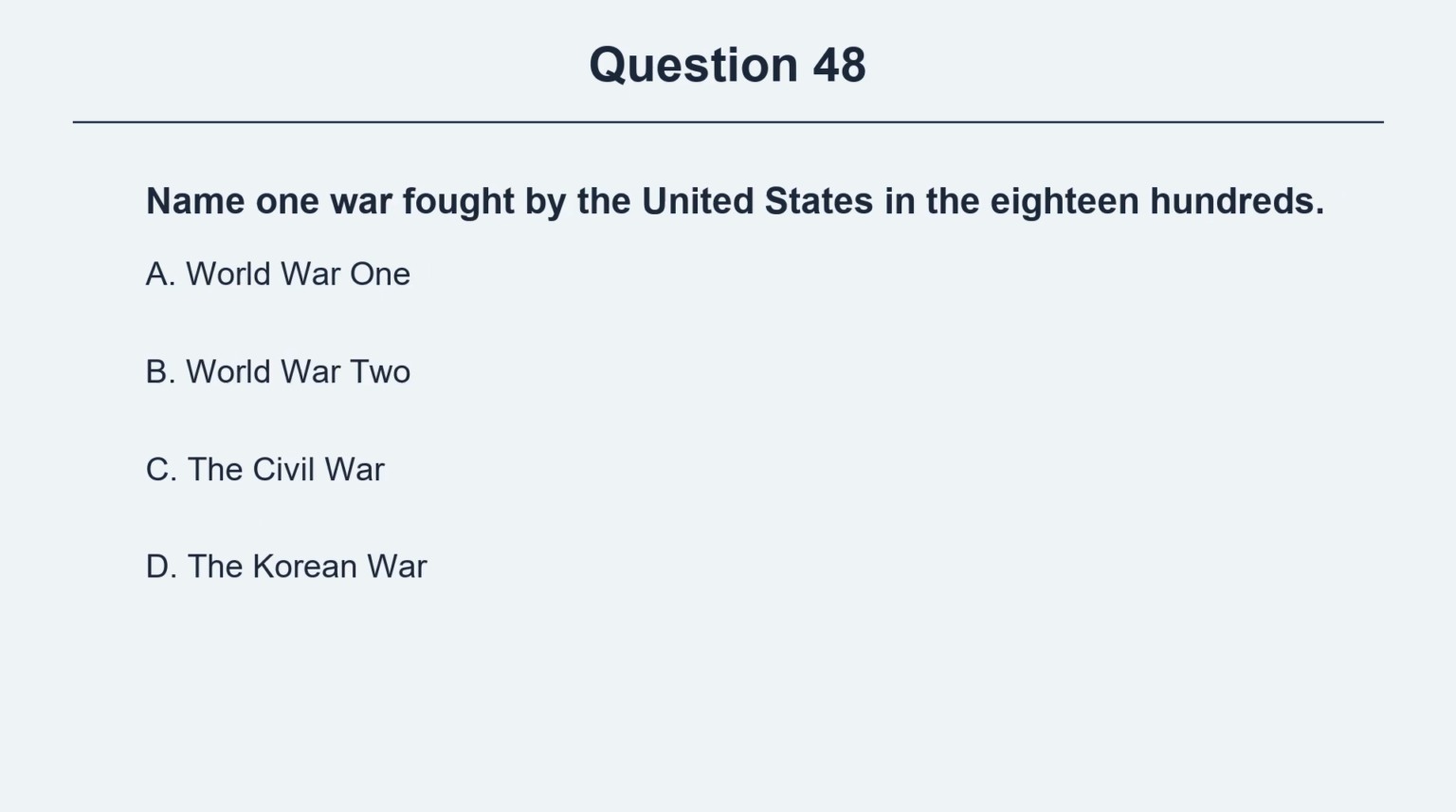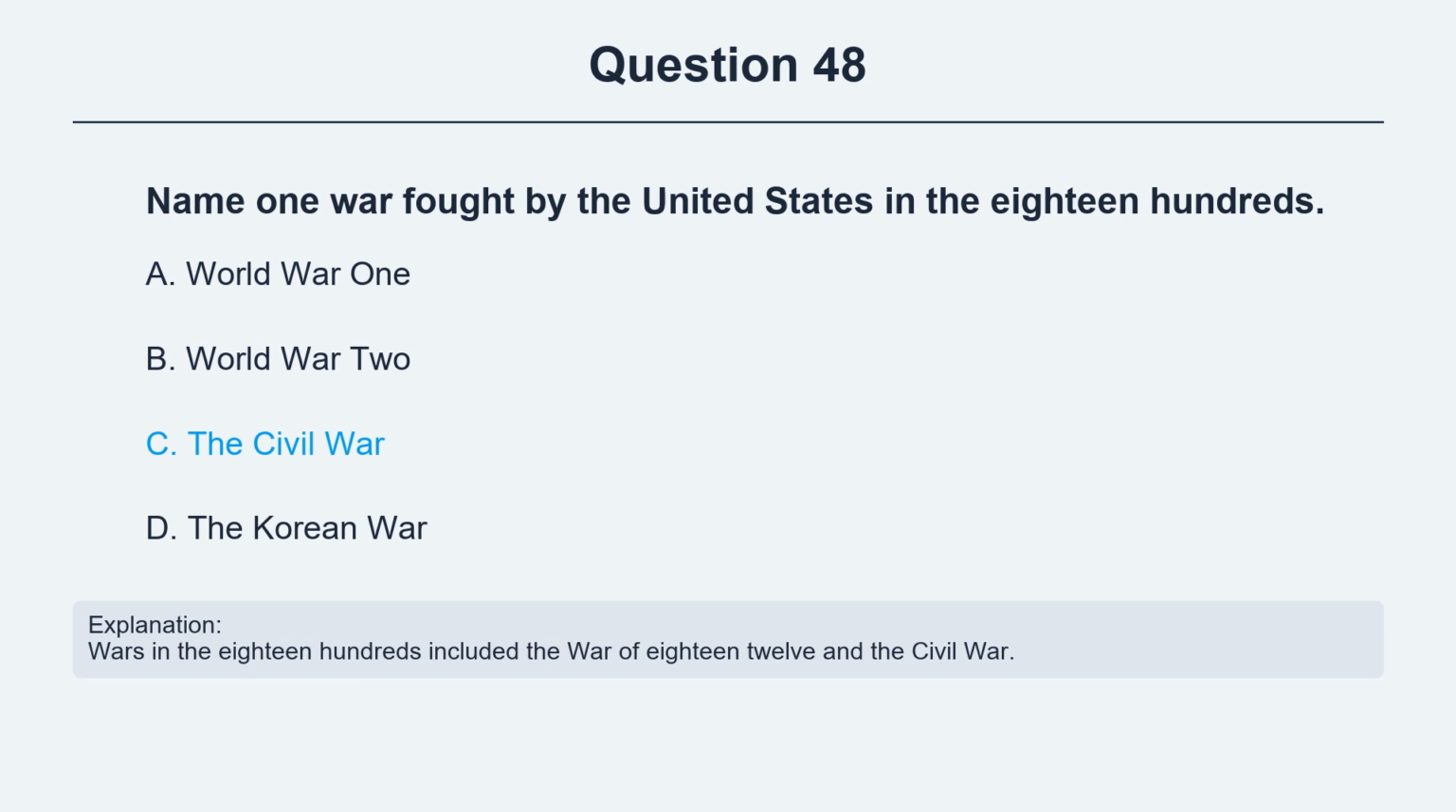Question 48. Name one war fought by the United States in the 1800s. Option A, World War I. Option B, World War II. Option C, the Civil War. Option D, the Korean War. The correct answer is option C, the Civil War. Explanation. Wars in the 1800s included the War of 1812 and the Civil War.